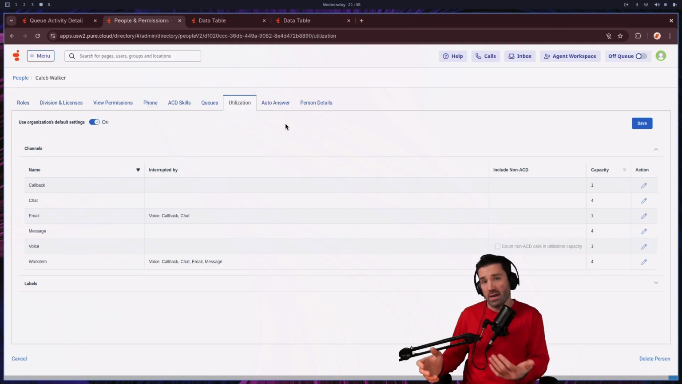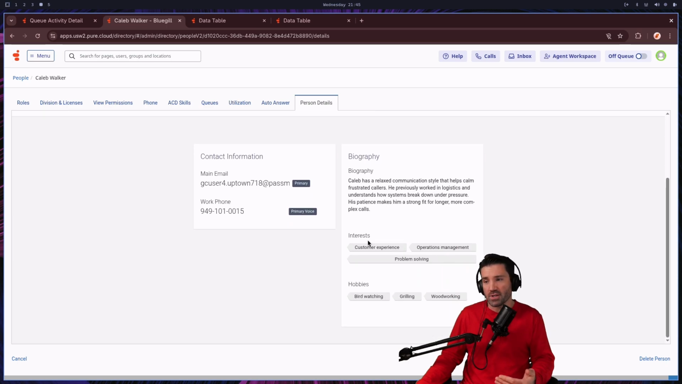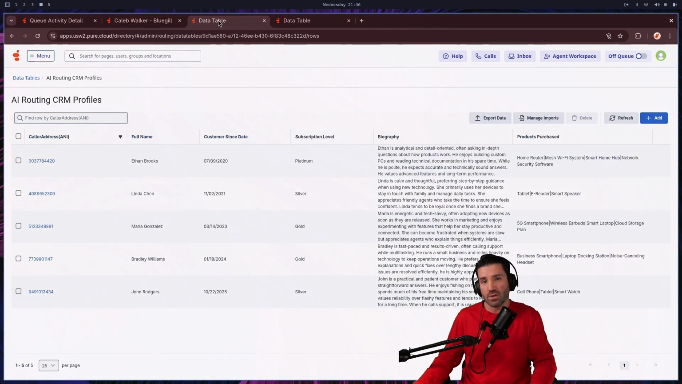Now there is another tab in here called Person Details. As this is brought up, there's a bit of the contact information for this user, as well as a biography section, interests, and hobbies. Now this part here is nothing that would go into an ACD algorithm. This is really just something to display internally. From here, I'll move on to a section called a data table.